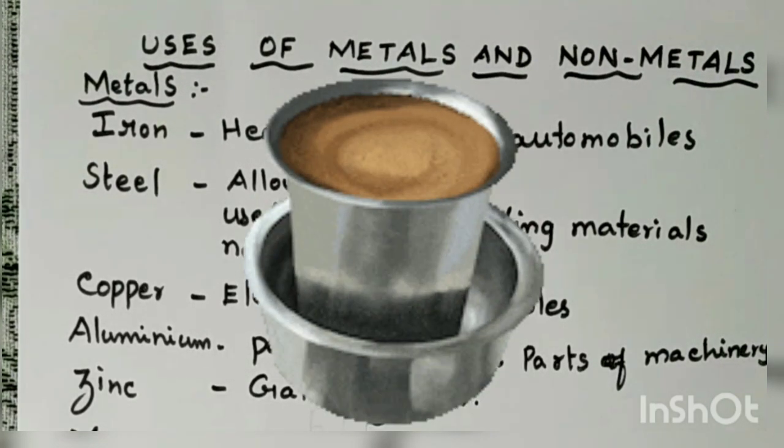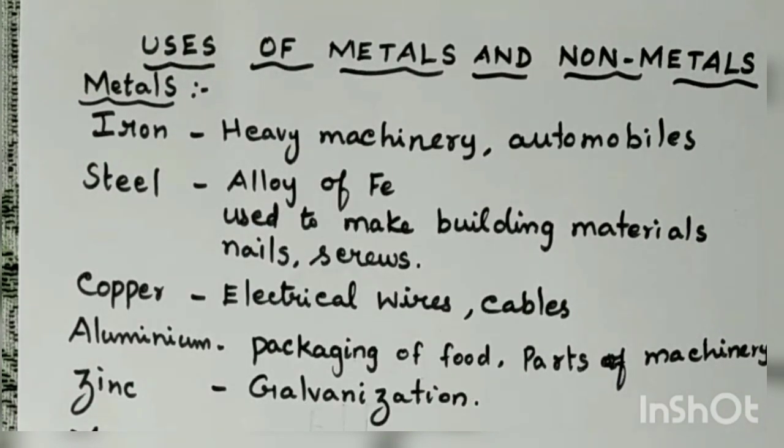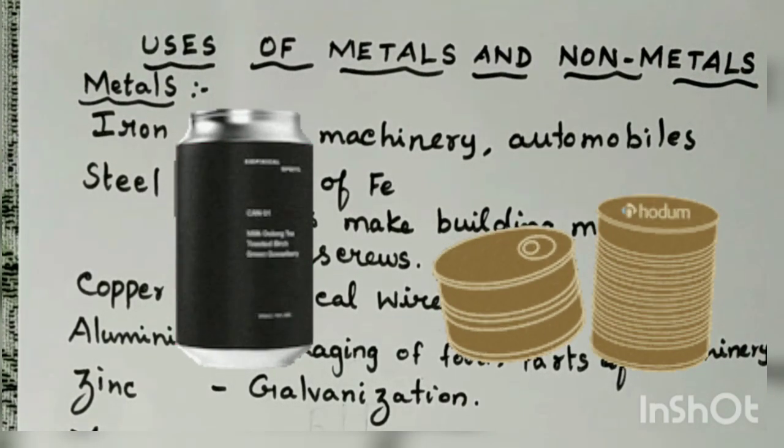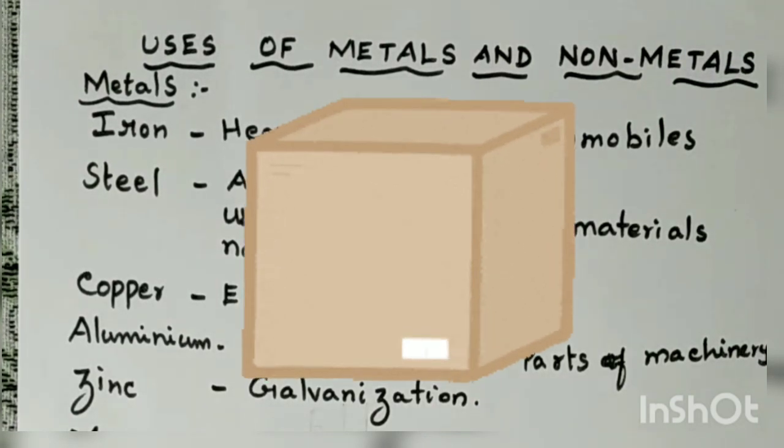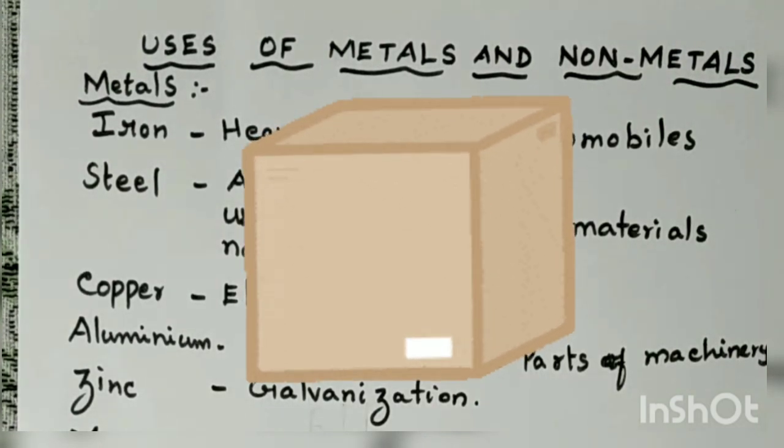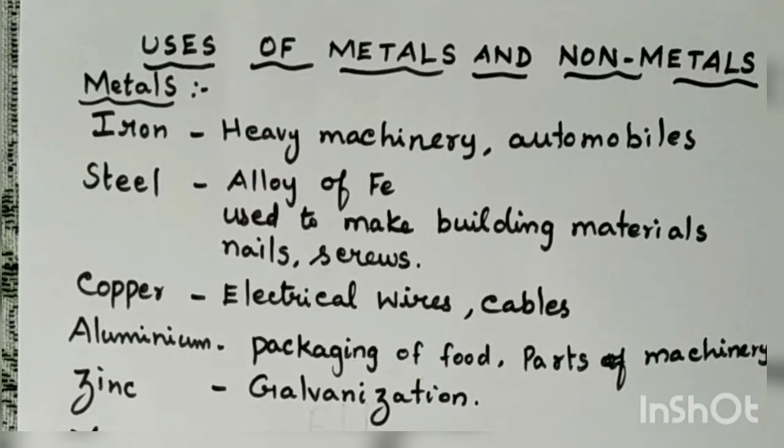Most of us use aluminium vessels in our homes. So, it is used for making household utensils. Then, if you want to pack anything in tins and cans, and for street light poles, we use aluminium. Then, thin sheets of aluminium are used as packaging foils at homes. Okay, so these are the uses of aluminium.